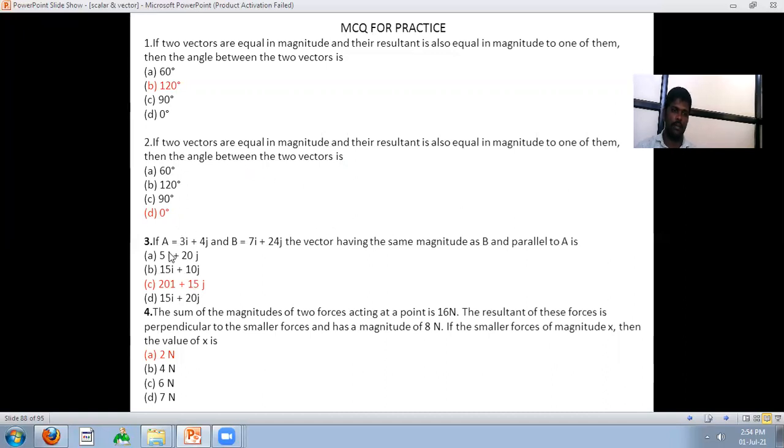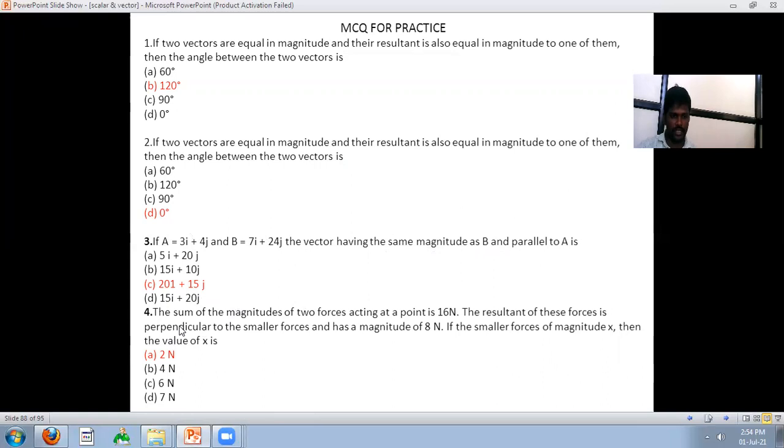Next one: if a bar is equal to 3 i cap plus 4 j cap and b bar is equal to 7 i cap plus 24 j cap, the vector having the same magnitude as b and parallel to a is 21 i cap plus 15 j cap. How to calculate in the solver?